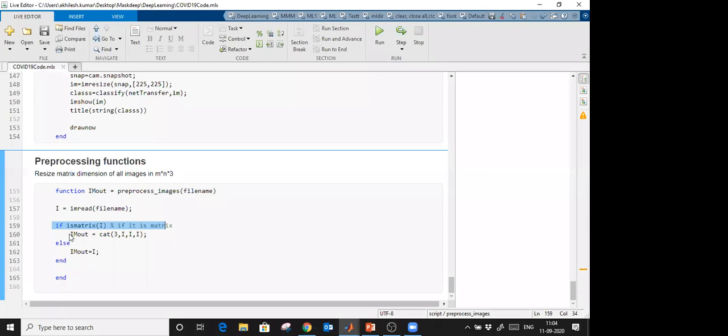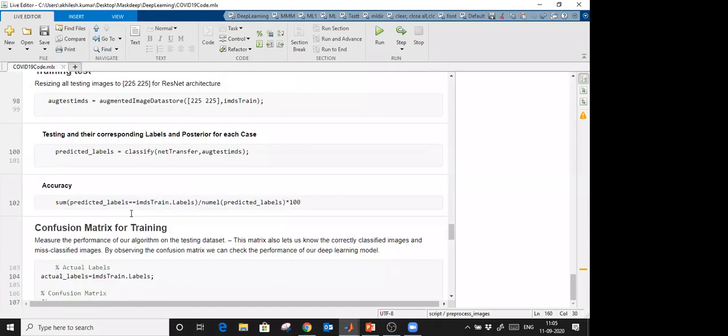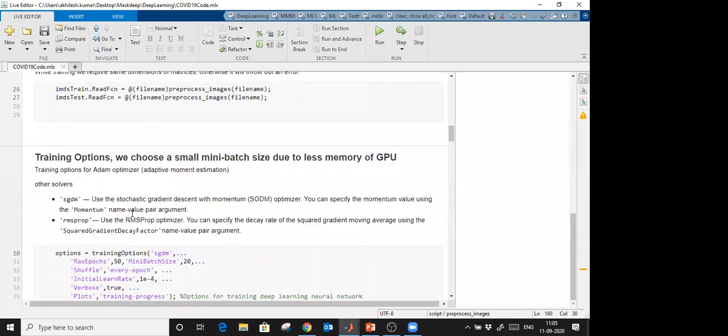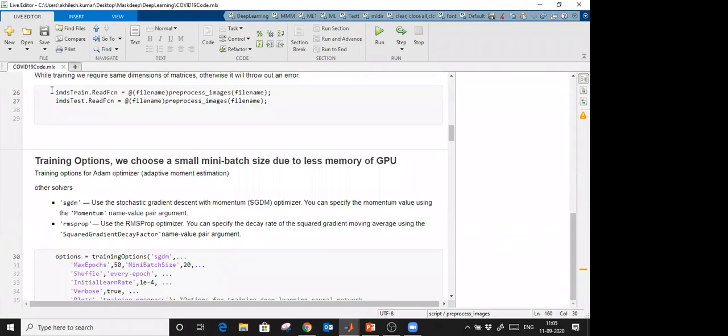In that case, I am concatenating using the cat command along dimension 3. What I am doing basically is, if I have a single matrix, I am converting it into a 3-channel matrix as red, green and blue, because if I have gray images or binary images, I will get the error. So this function will be applied during training. That's why I am applying this function for the training, and for the testing as well.